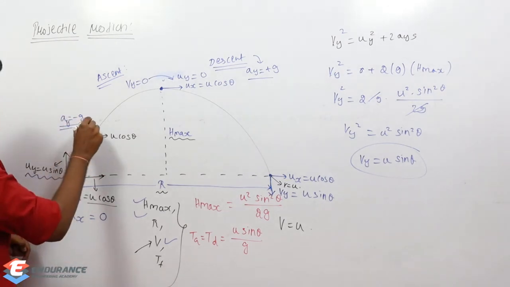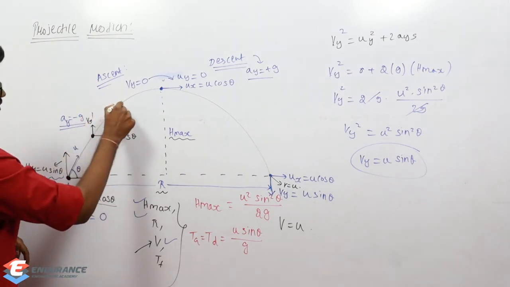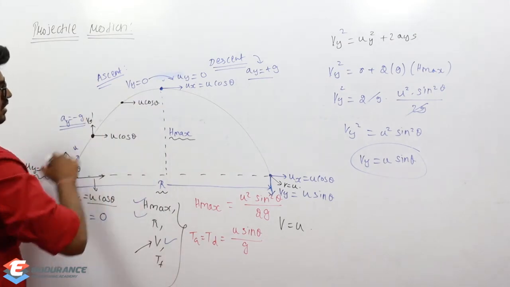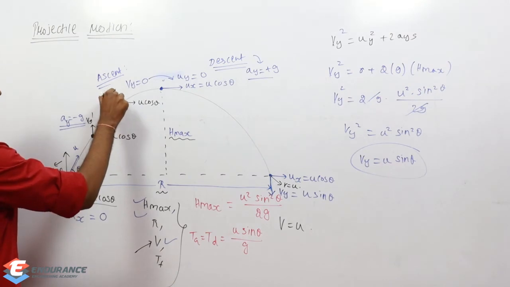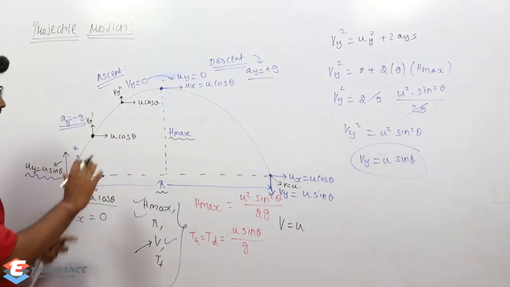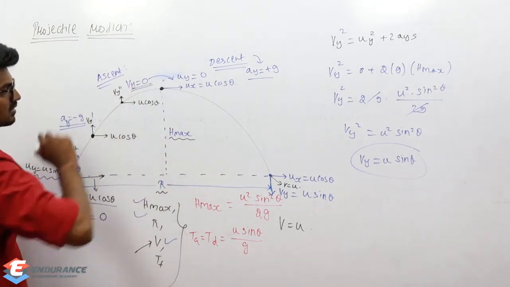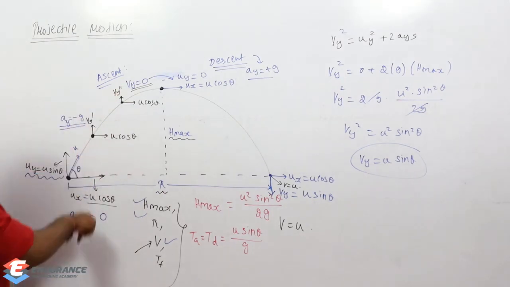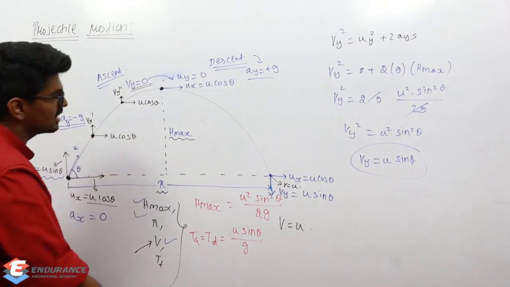Let me take it as vy dash. As it moves further, u cos theta won't change at all, horizontal velocity, but this velocity is going to further decrease. Once it reaches maximum height, it becomes 0. Why is it happening? Because as it is moving up, acceleration was acting down, so we are moving against the acceleration, so velocity is decreasing.